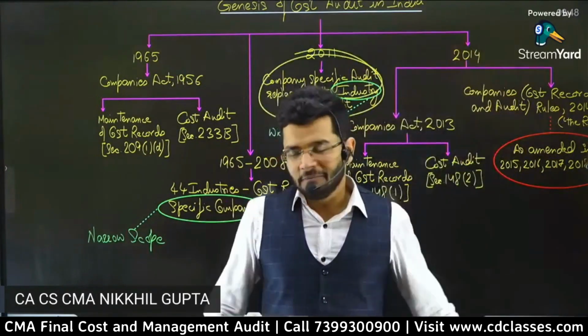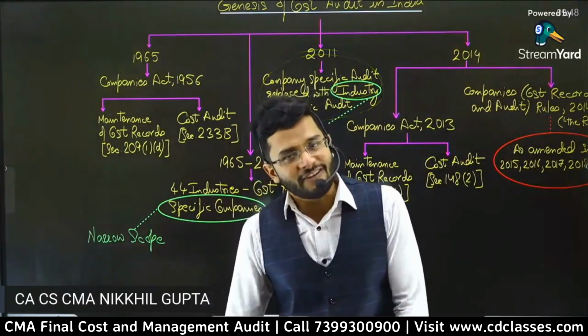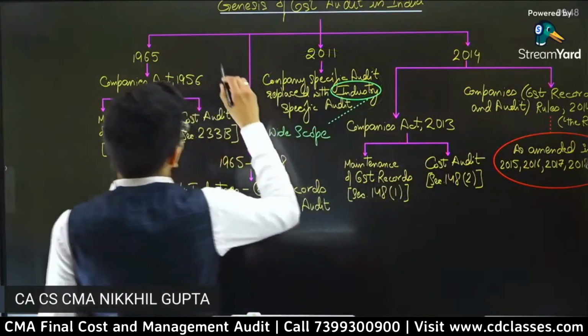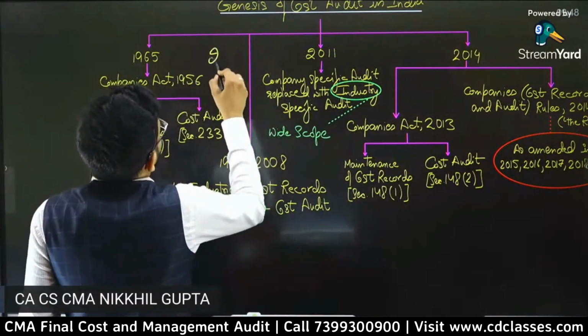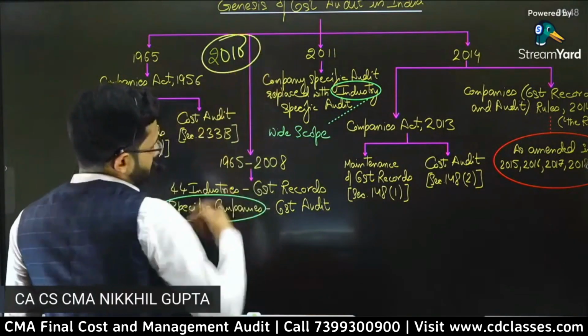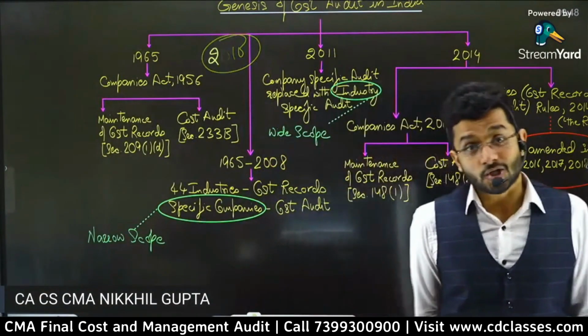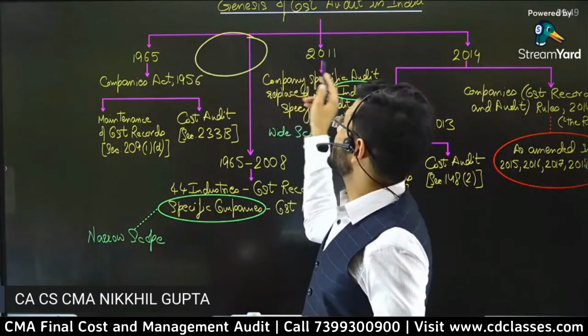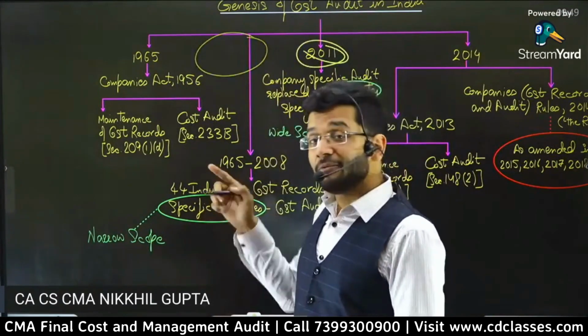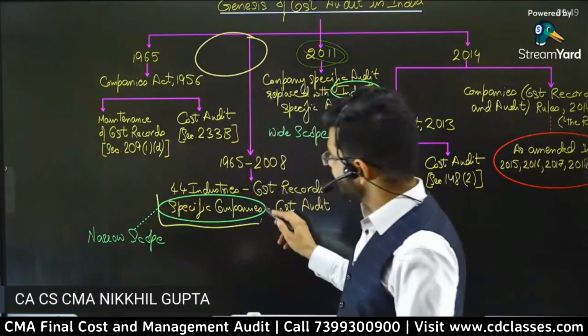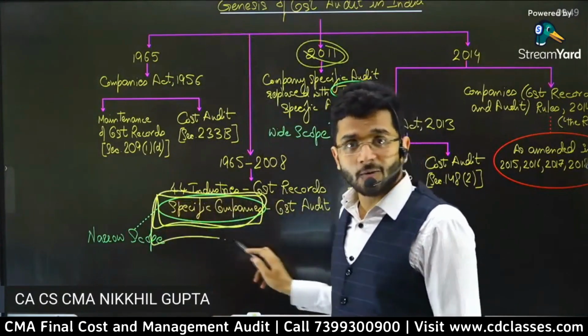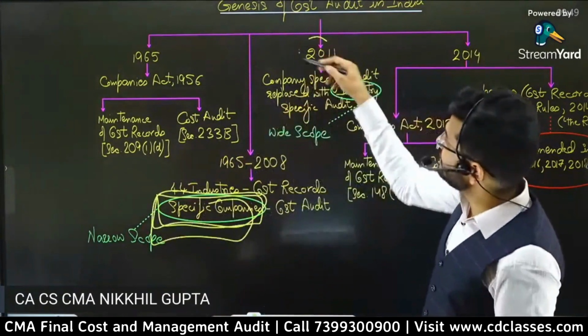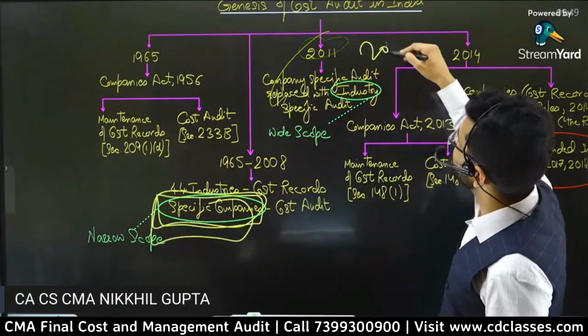Guys, let me tell you a very important, a very interesting fact. I started teaching cost audit to CMA final students in the year 2010. Till 2011, when the new rules came, I was teaching students the specific company based approach, which was very narrow.